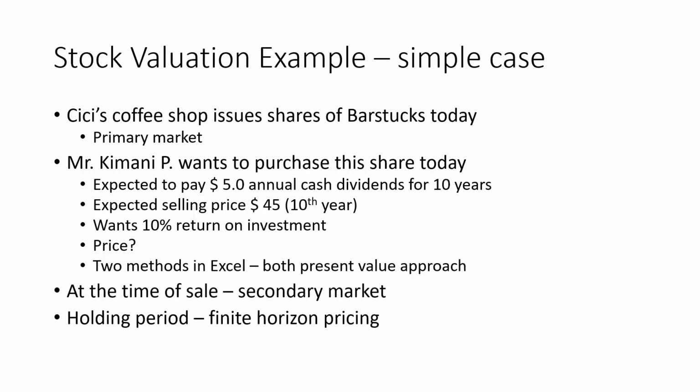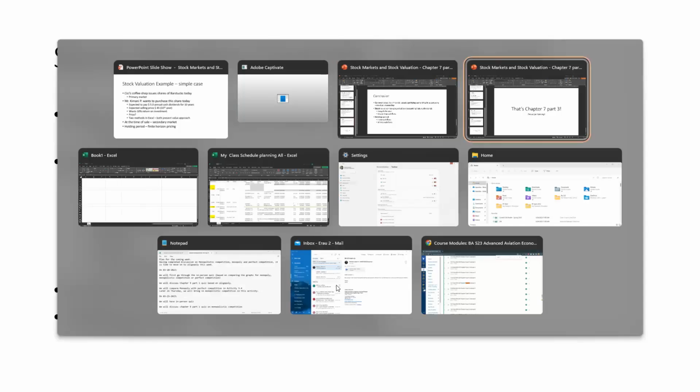Mr. Kimani P's holding period is the period in which he is actually owning the stock, which is 10 years in this case. And this is a finite horizon pricing because we can quantify the amount of time he is holding on to the stock. So now, without any further ado, let's just go into the pricing of this.